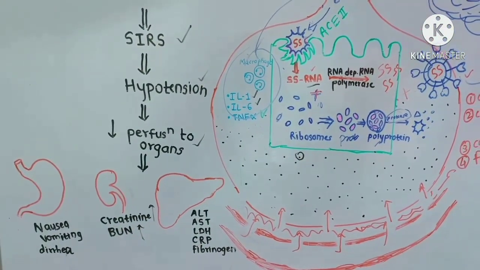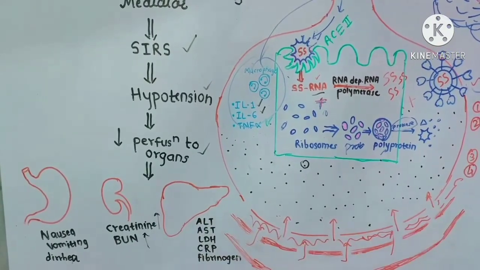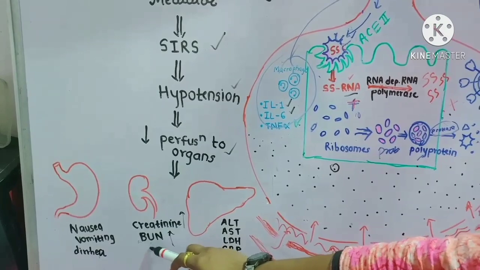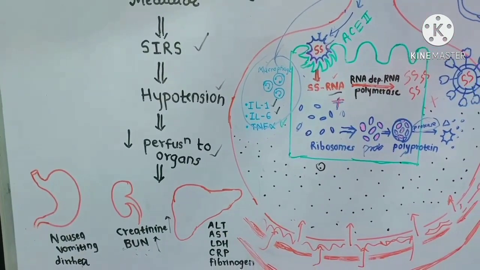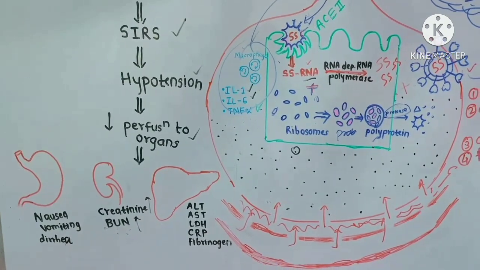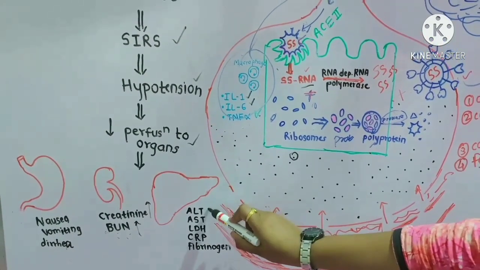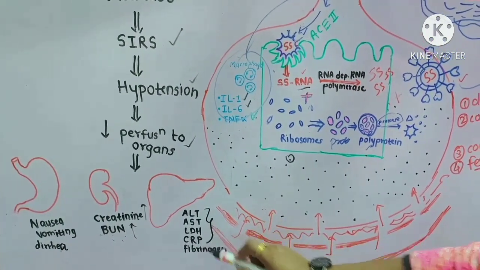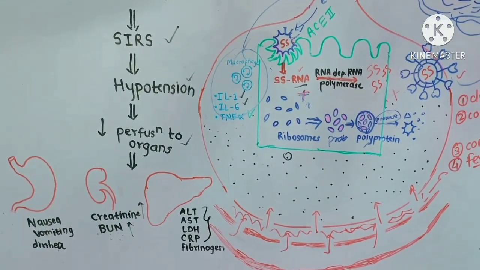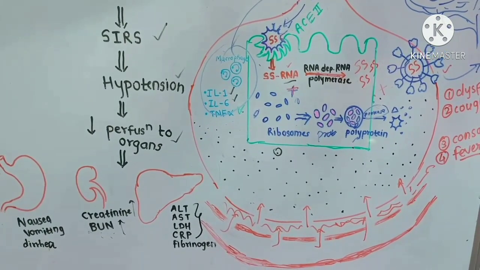When the kidney is affected, the creatinine level will increase. Also, BUN, which stands for blood urea nitrogen, is also increasing. And of course, the liver. In the liver, there will be an increase in alanine transaminase, aspartate transaminase, lactate dehydrogenase, C-reactive protein and fibrinogen. So this is how the changes are occurring in various organs.